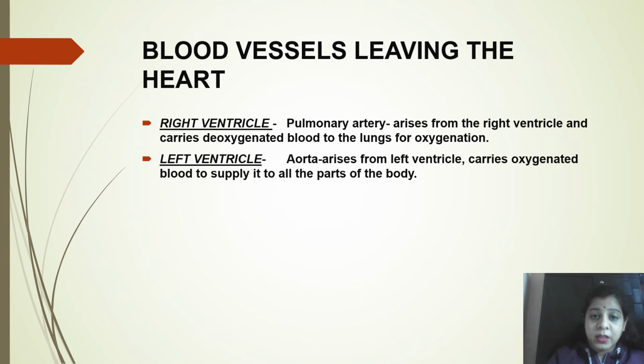So the pulmonary artery arises from the right ventricle, the lower portion, right side, and it carries the deoxygenated blood that was collected by the right auricle through the anterior and the posterior vena cava.